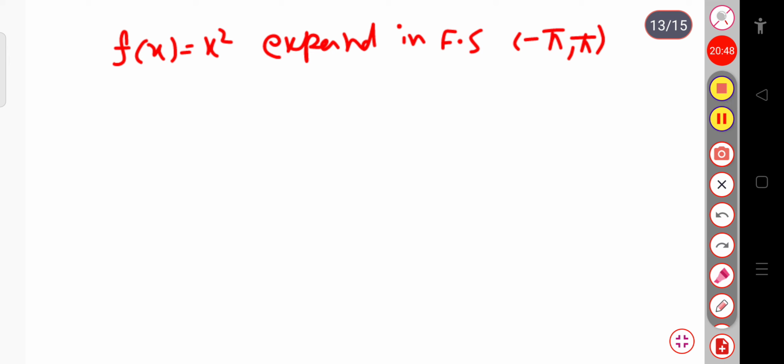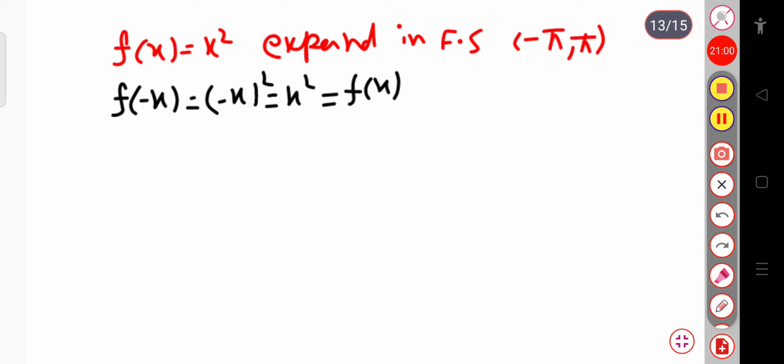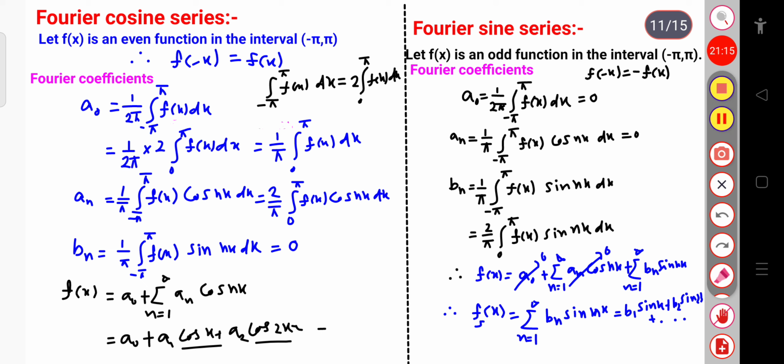First of all, check whether f of x is even or odd. So f of minus x is minus x whole square, that is equal to x square, which is equal to f of x. So this is an even function. For the even function, we know the bn coefficient goes to 0, and you have to calculate a naught as well as an. For the even function we consider the Fourier cosine series, where the bn coefficient goes to 0 while the a naught and an values exist.